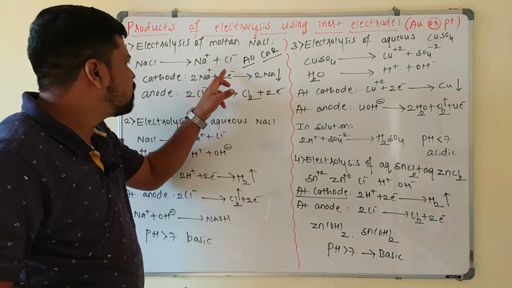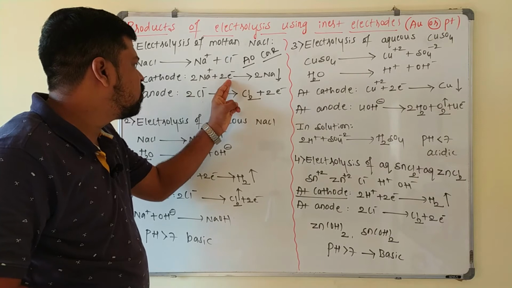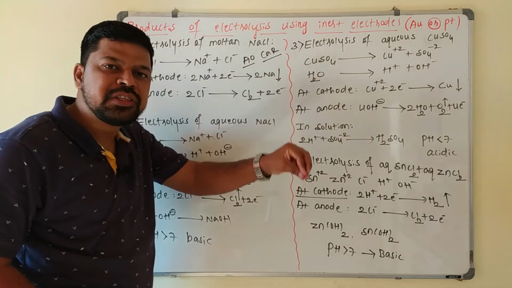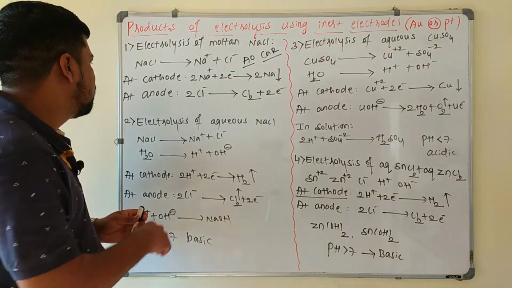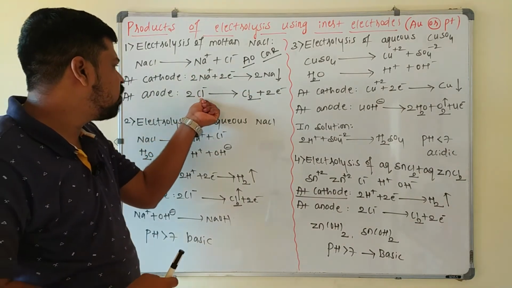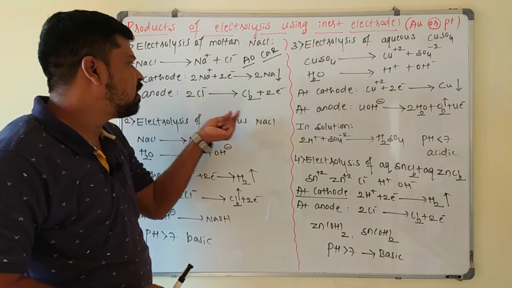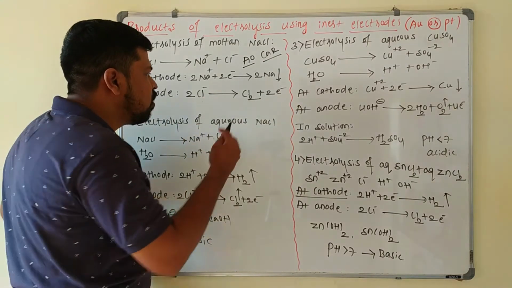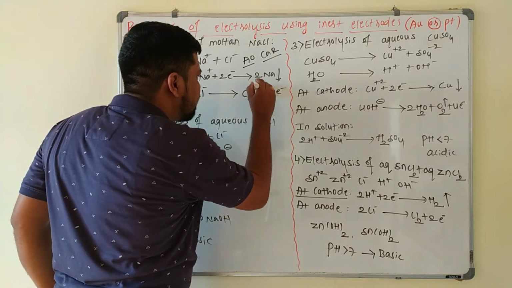One Na+ ion gains 1 electron, so 2 Na+ ions gain 2 electrons, and sodium is deposited at the cathode. At the anode, the chloride ion undergoes oxidation. Each chloride ion loses 1 electron, so 2 chloride ions lose 2 electrons. Here chlorine gas is liberated at the anode.